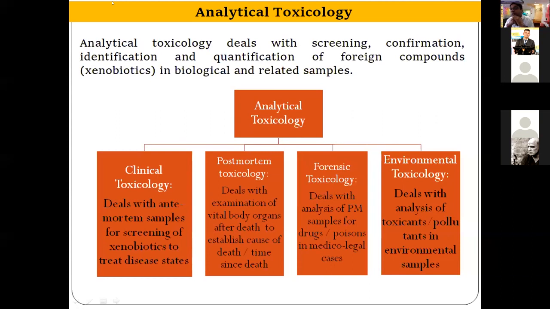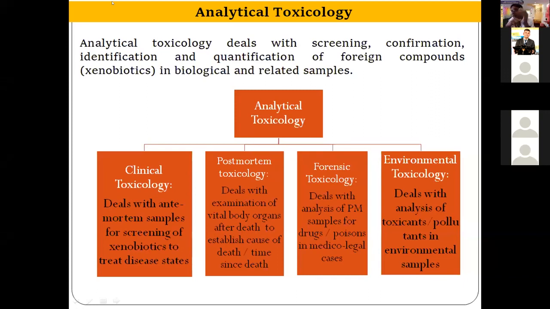Now coming to the generalized analytical workflow which we adopt in most laboratories. We can divide the analysis into four parts. First is preliminary screening using color tests, which are known to each and everyone. After the color test, if there are some hints of positive confirmation, then we go for sample preparation, where we extract the xenobiotics, drug, or poison from a particular sample.